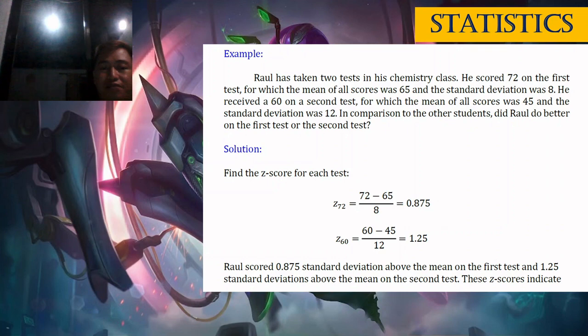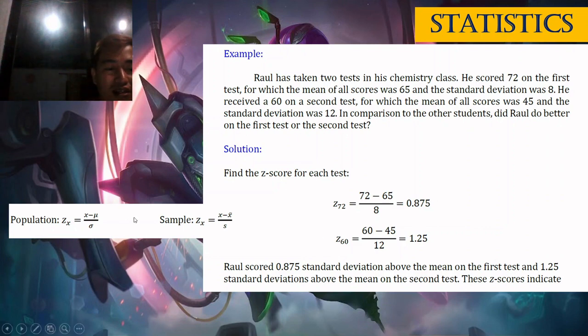Okay, class. Example. Raul has taken 2 tests in his chemistry class. He scored 72 on the first test, for which the mean of all scores was 65 and the standard deviation was 8. And then he received a 60 on the second test, for which the mean of all scores was 45 and the standard deviation was 12. So in comparison to other students, did Raul do better on the first test or the second test?